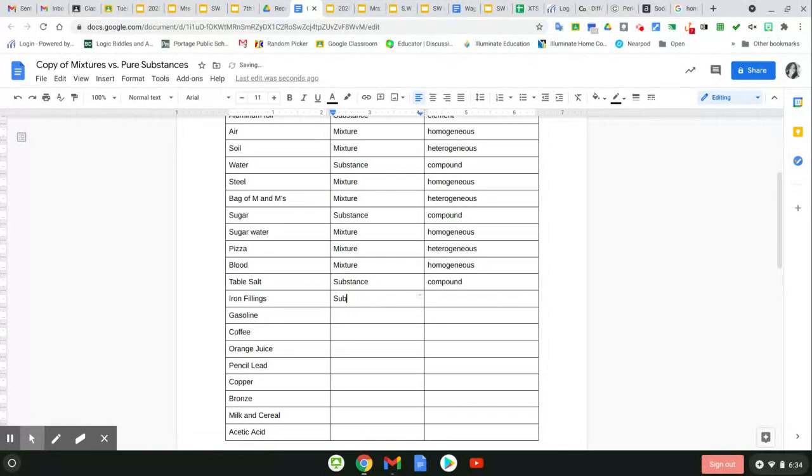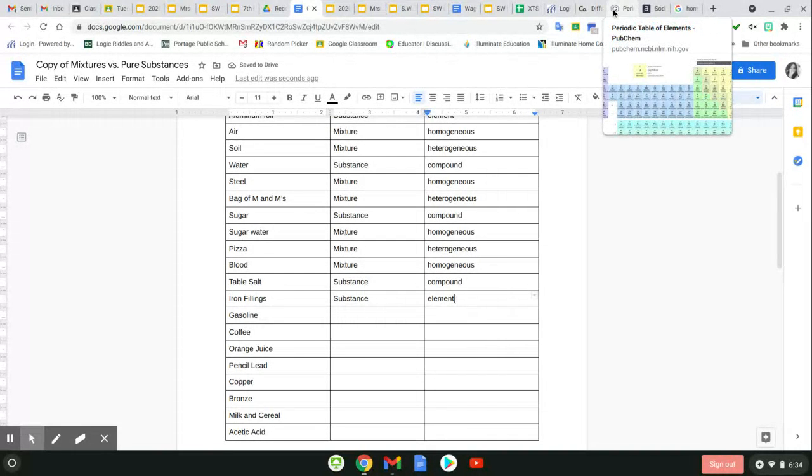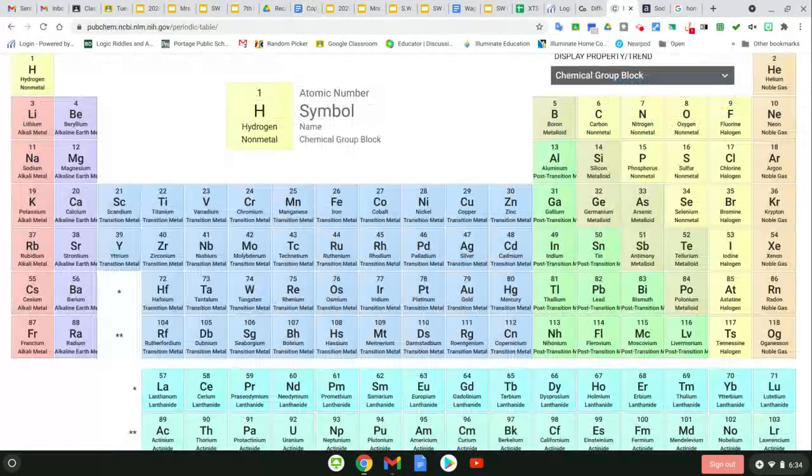Substance first, then it is an element. It is on the periodic table. Doesn't matter what form it's in, whether it's part of a bar of iron or a filing filed down into smaller pieces. It is on the periodic table, and it is iron. Okay, right here.